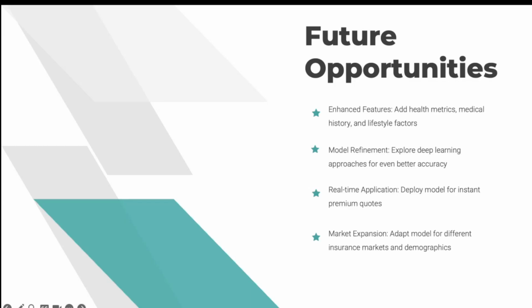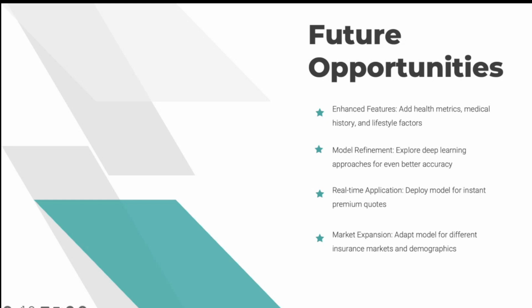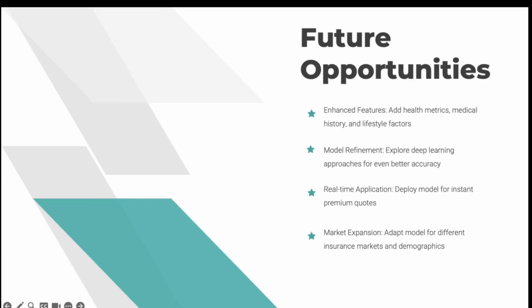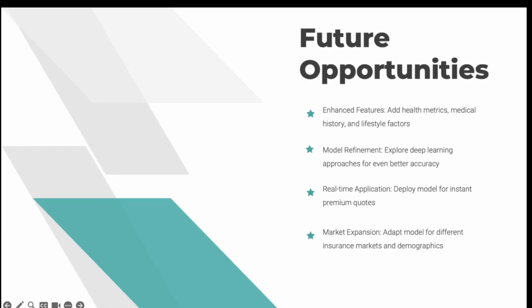Looking ahead, we see several promising ways to build on this. First, scaling up with a larger and more diverse dataset could enhance the model's accuracy and generalizability. Second, adding richer features like medical history, prescriptions, or lifestyle trends could lead to even more personalized predictions.